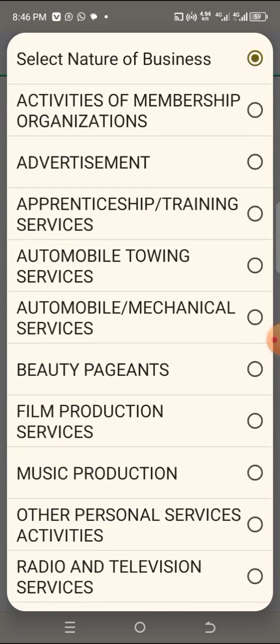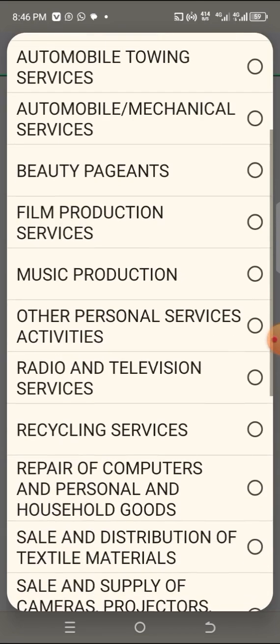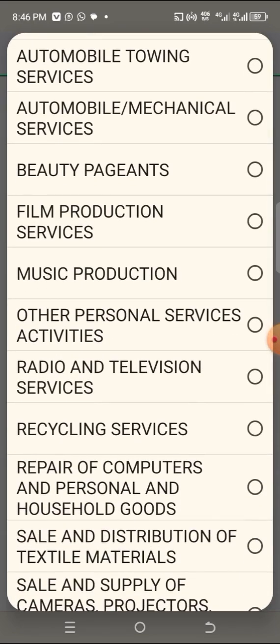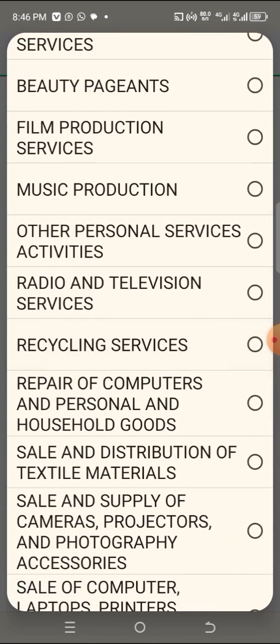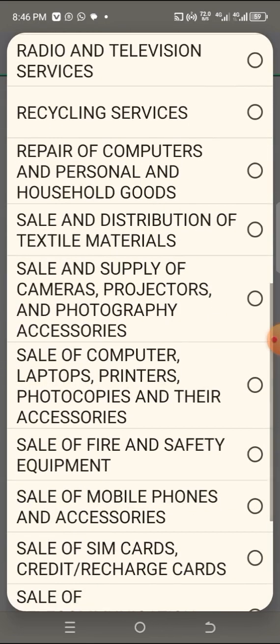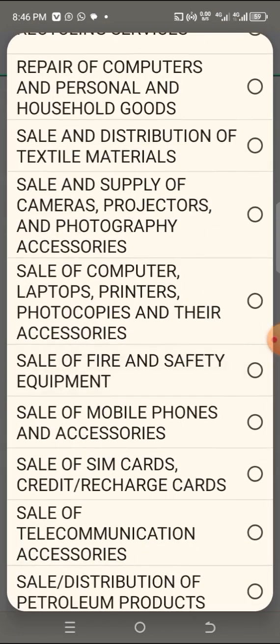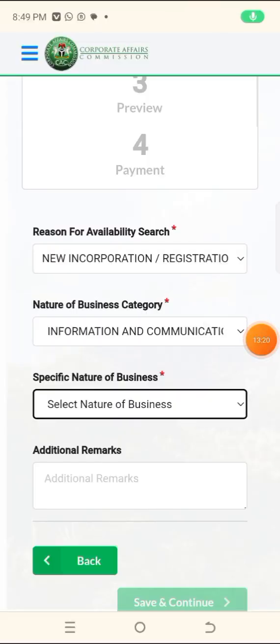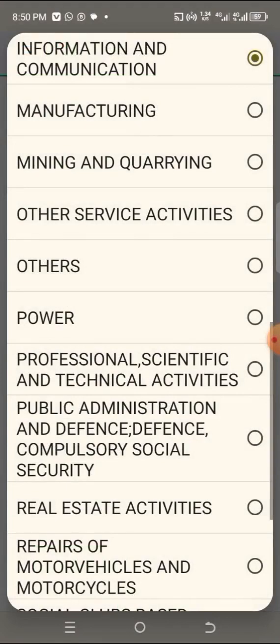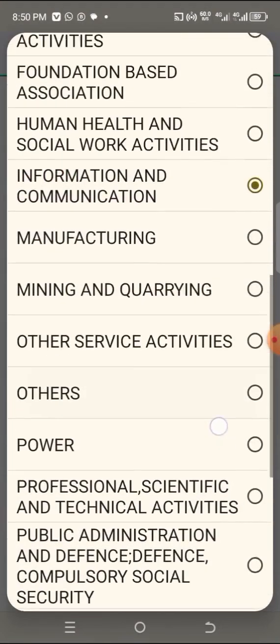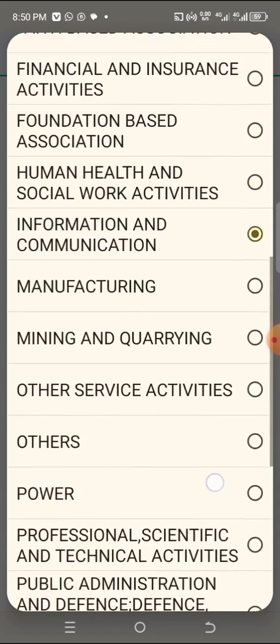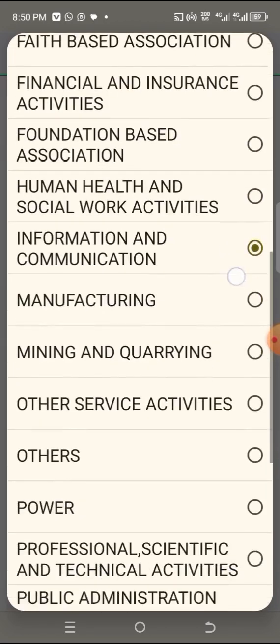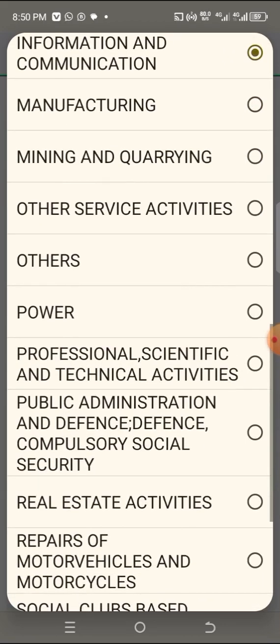Apprenticeship training, everything. Check whether you are in beauty, you are in film production, etc. Just check what exactly you are doing here. So if you have seen it, you now click it. I want to believe you are okay now. So you select your category, where you belong. Check it very well, the business you are registering, whether you are registering for yourself or your client. Know the kind of business you are doing.